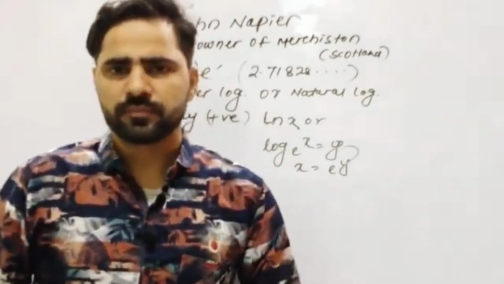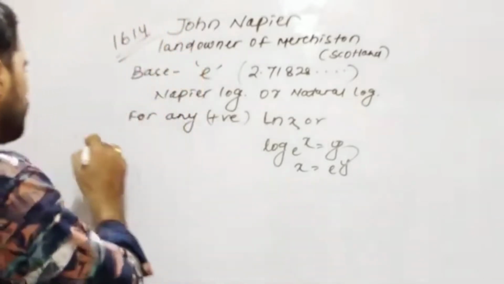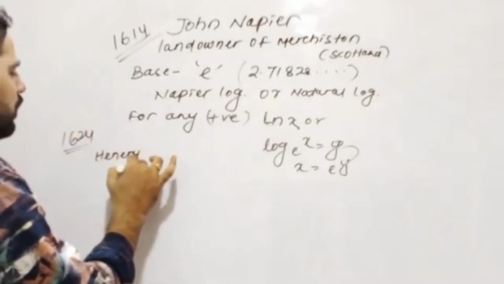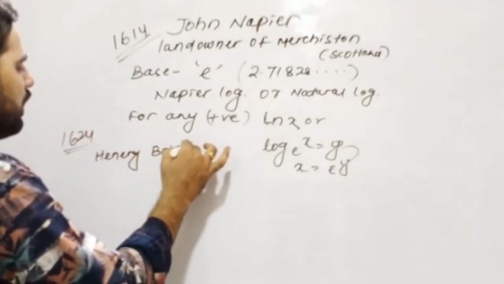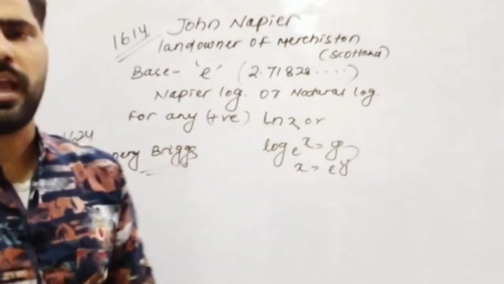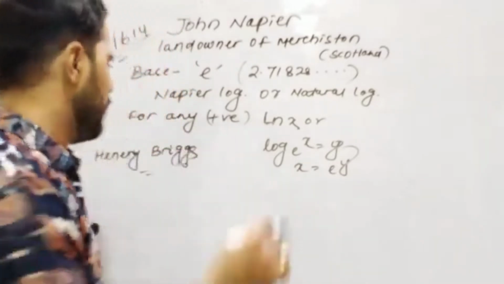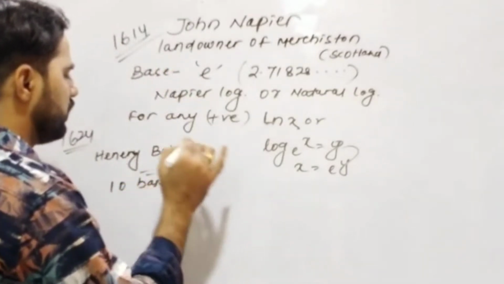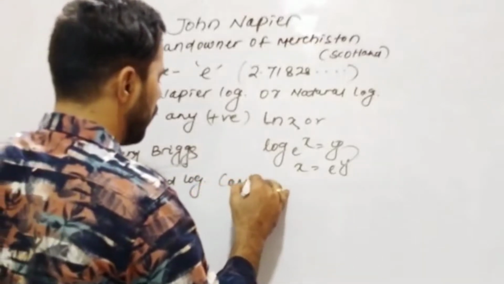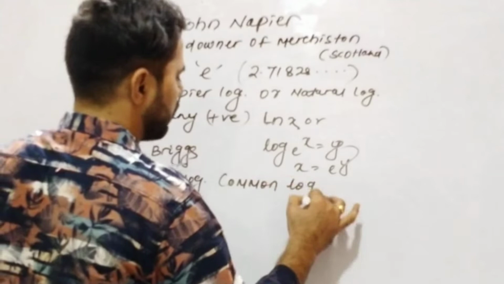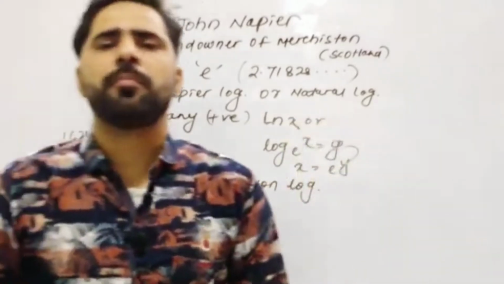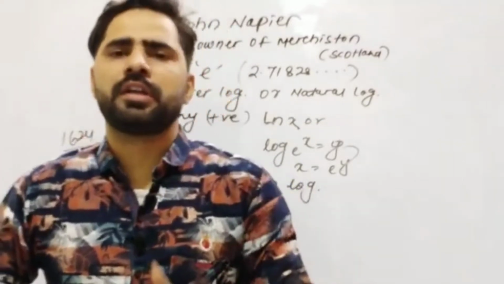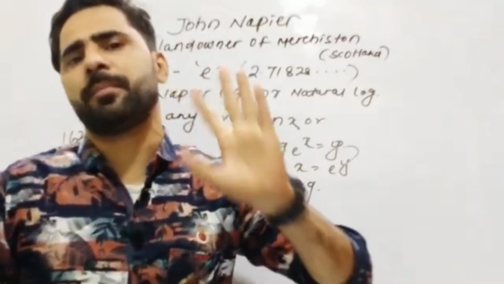In 1624, Henry Briggs gave the concept of 10 based logarithm. This 10 based logarithm is known as common logarithm. If the logarithm is a common logarithm, we may not write the base 10, but we have to understand the base is 10.